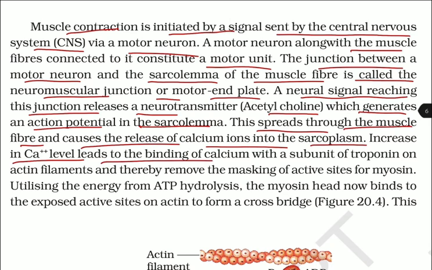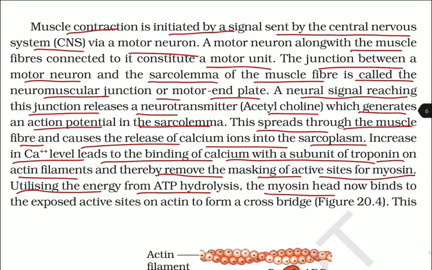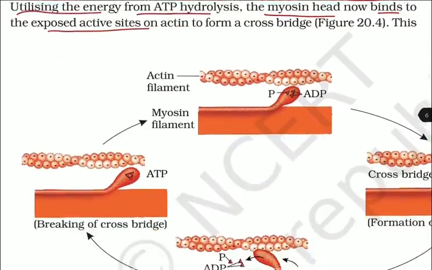Increase in calcium level leads to the binding of calcium with the subunit of troponin on actin filaments and thereby removes the masking of the active site for myosin. Utilizing the energy from ATP hydrolysis, the myosin head now binds to the exposed active site on the actin to form a cross bridge.